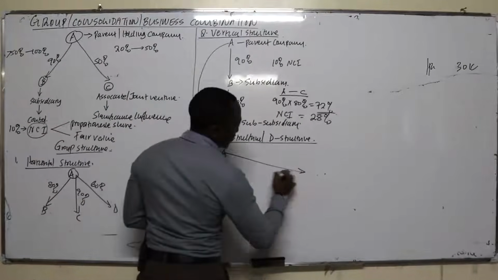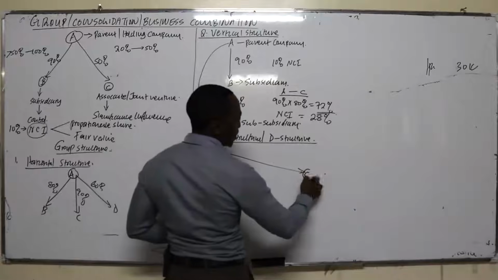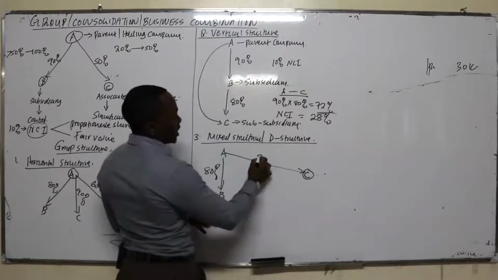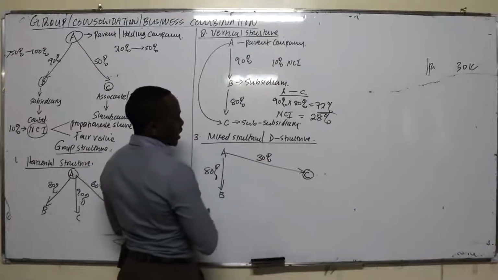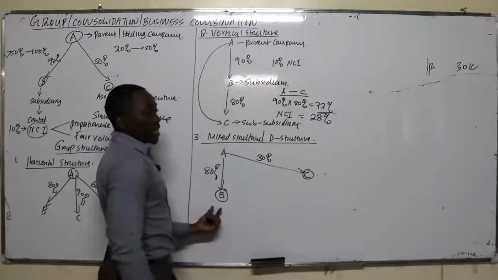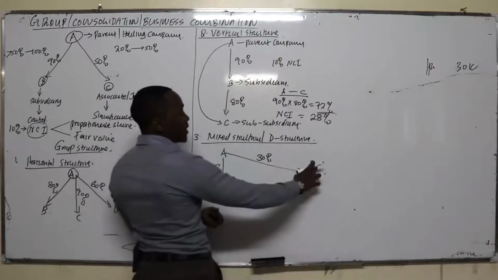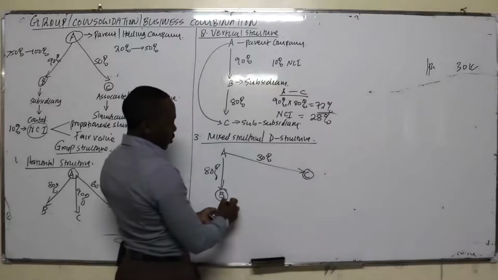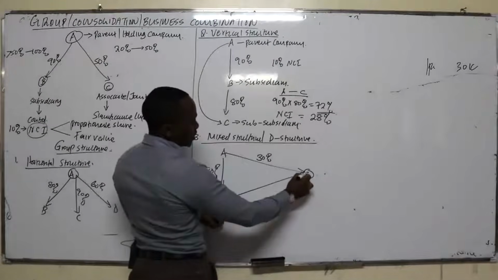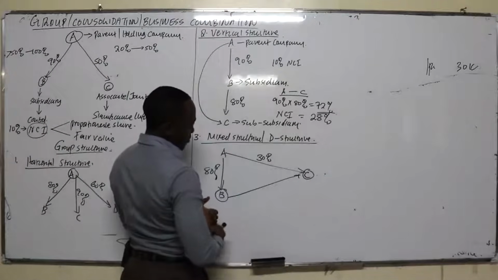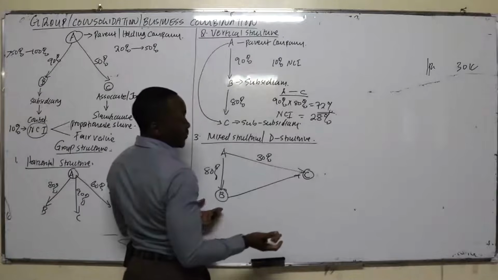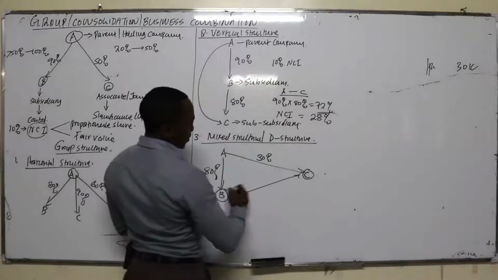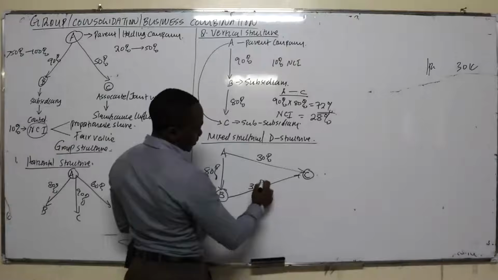Also, A may acquire another company, let's call it C, let's assume 30%. Then the subsidiary decides to acquire some shares in the parent's associate. So B buys shares in C. Let's assume they acquire 30%.